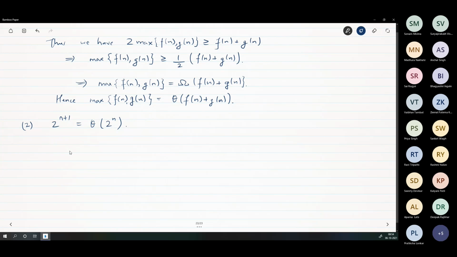Somebody wants to try? What is this? Theta again, right? So I have to show big O and big omega.